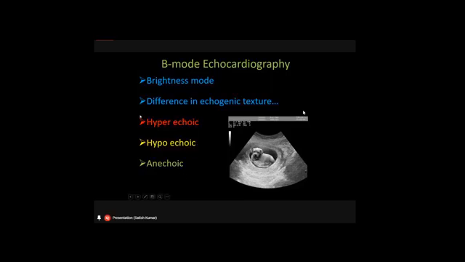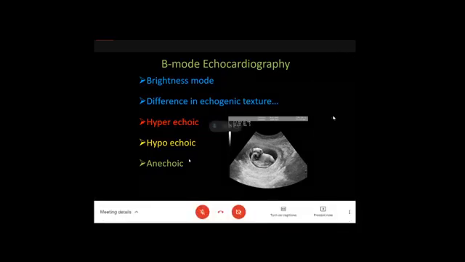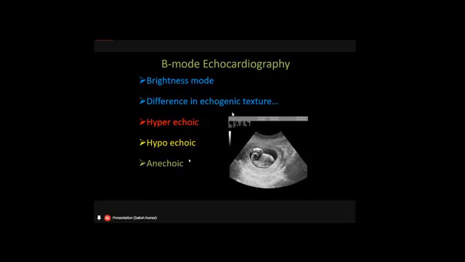So these are the 3 different terms we commonly use while dealing with ultrasonography. That may be hyperechoic, hypoechoic or anechoic. So depending upon the hyperechogenicity, hypoechogenicity or anechogenicity of the image present on the display or monitor, we can decide the disease, or confirm the disease, and this kind of mode is termed the brightness mode, because we are going to diagnose the case based upon the change in the brightness of the image.